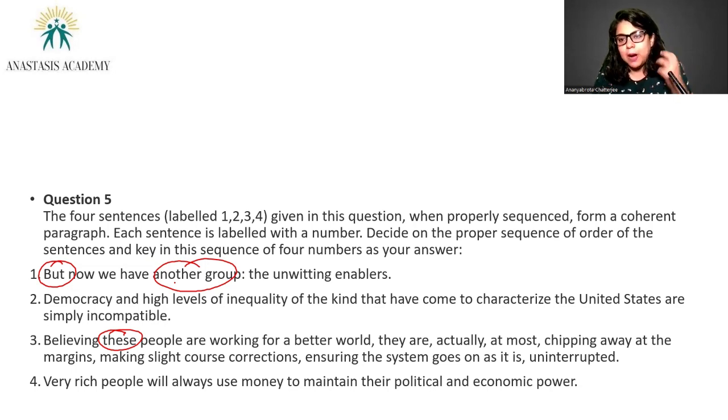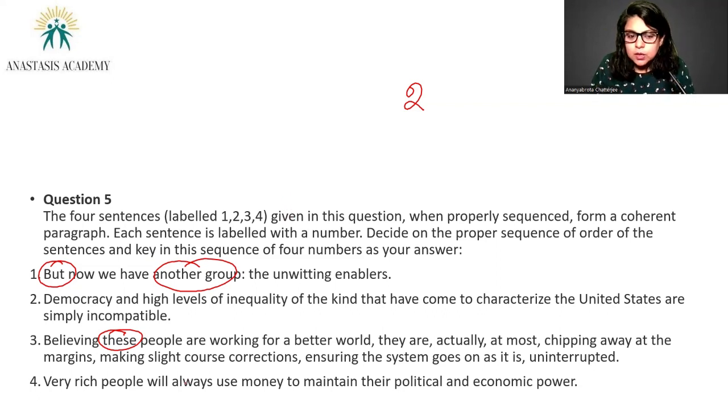And if there is so much power vested in the hands of the people, how can we have a contrasting inequality in terms of wealth, prosperity, access to amenities, so on and so forth? Right. So that is where the incompatibility angle creeps in. So we are starting with 2, wherein we are talking about how democracy and high levels of inequality are fairly incompatible, which has become a salient feature of the economy or the socio-political fabric of the United States. Then we are going to go to 4 because this is talking more about the inequality.